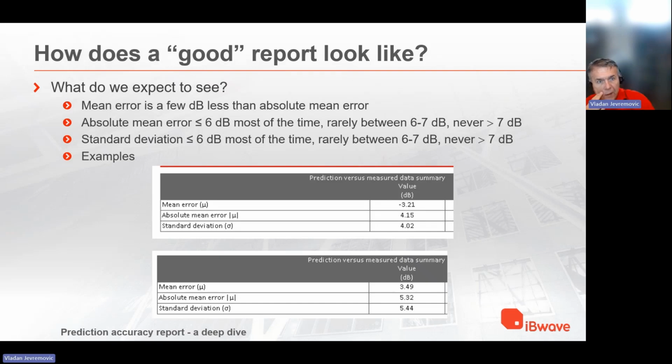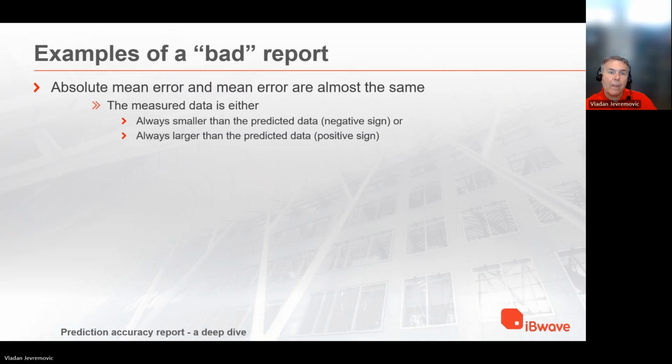So now that we have seen how a good report looks like, let's take a look how a bad report looks like. A bad report is such that absolute mean error and mean error are almost the same. The measured data is either always smaller than the predicted data, in that case, mean error has a negative sign, or the measured data is always larger than the predicted data.